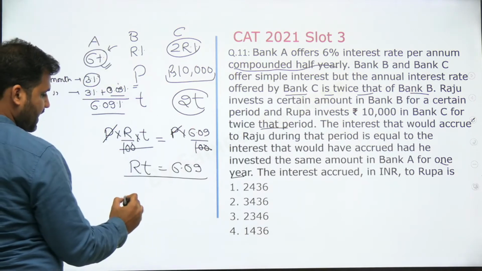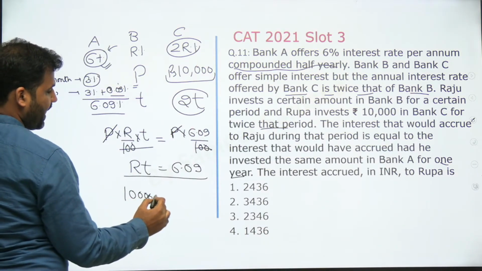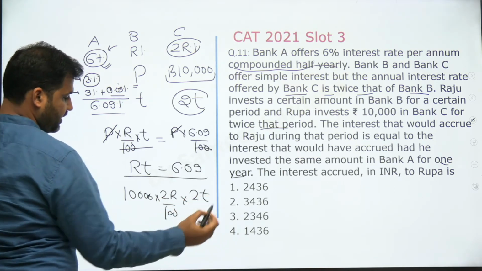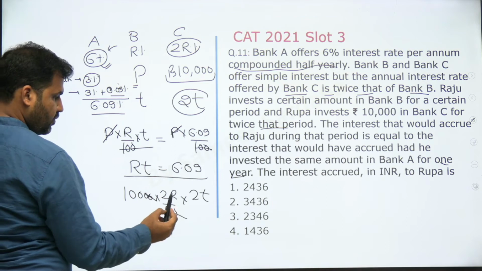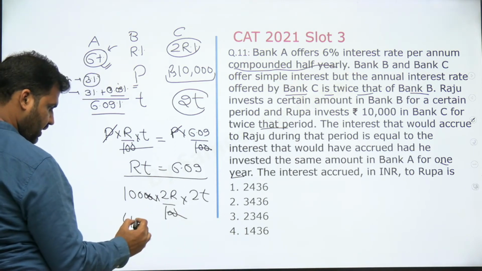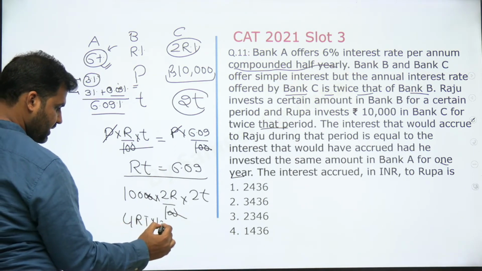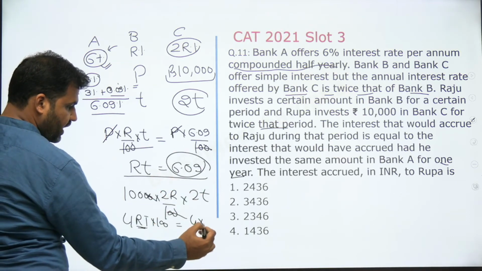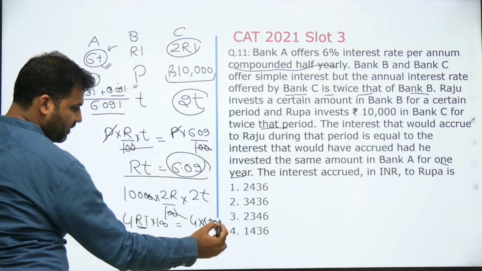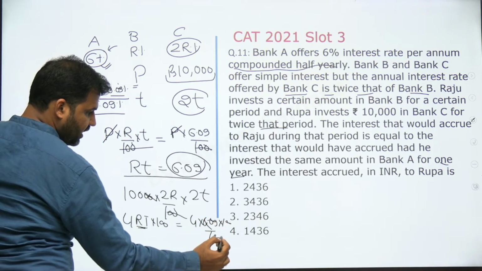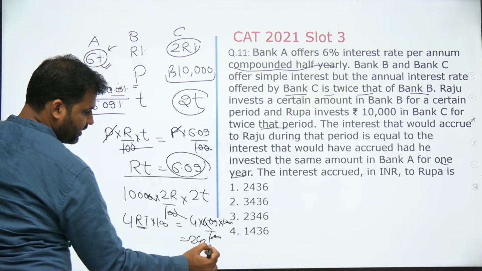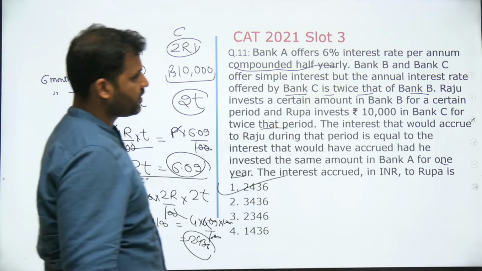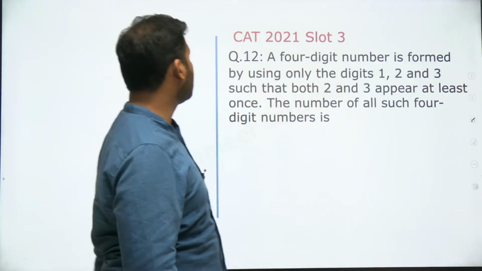So Rupa will be getting 2R% for a period of 2T on 10,000. Now 2R times 2T, so this is equal to 4RT multiplied by 100. Now simply put the value of RT as 6.09. So this is 4 into 6.09 multiplied by 100. This will give you the answer as 2436. 6.09 into 4 is 2436. Option 1 is the correct answer to the question, guys, right? That's the question number 11 for you.